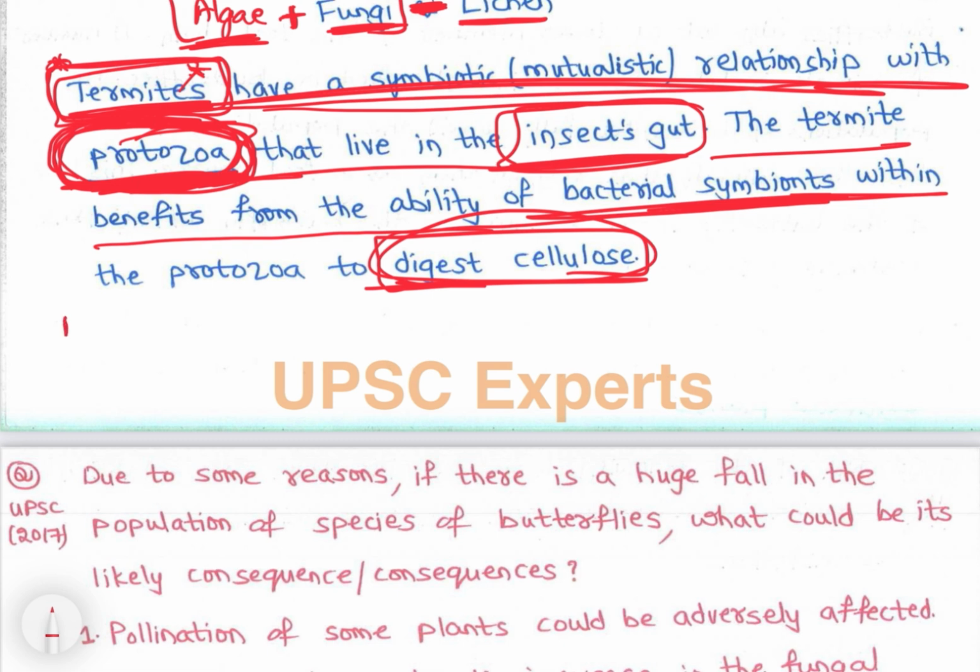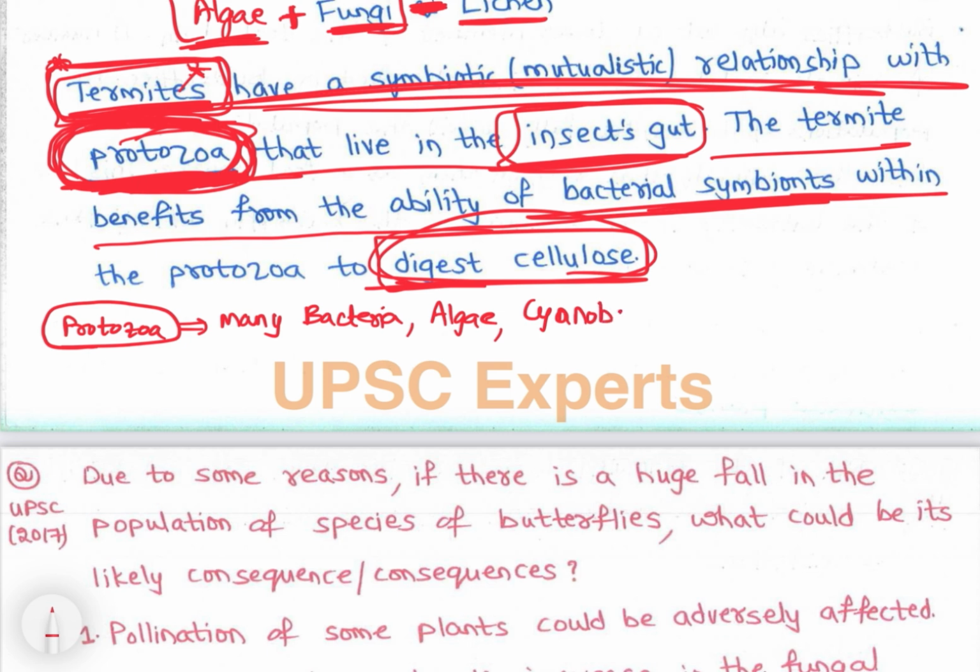Another is, see, protozoa have a symbiotic relationship with many bacteria species, right? With many algae species also they have a symbiotic relationship, and a few cyanobacteria, right? What is cyanobacteria? Blue green algae, right? In the last class we discussed blue green algae, right? So with cyanobacteria also a few protozoa form symbiotic relationships, and they also form symbiotic relations with ruminants.